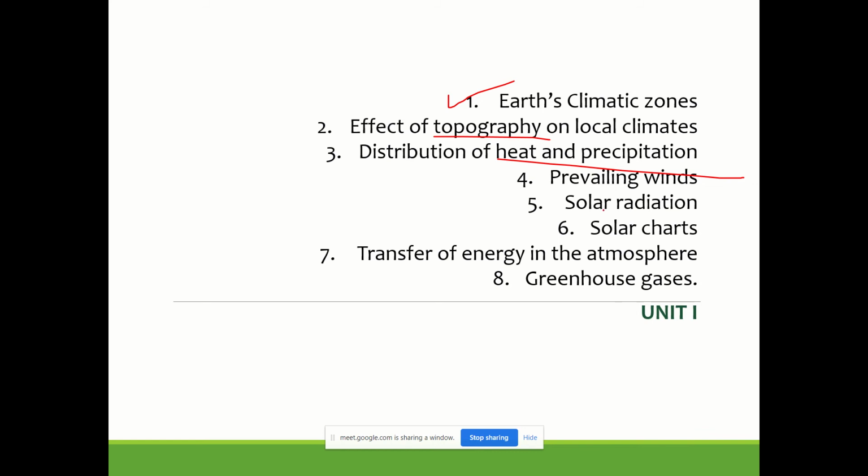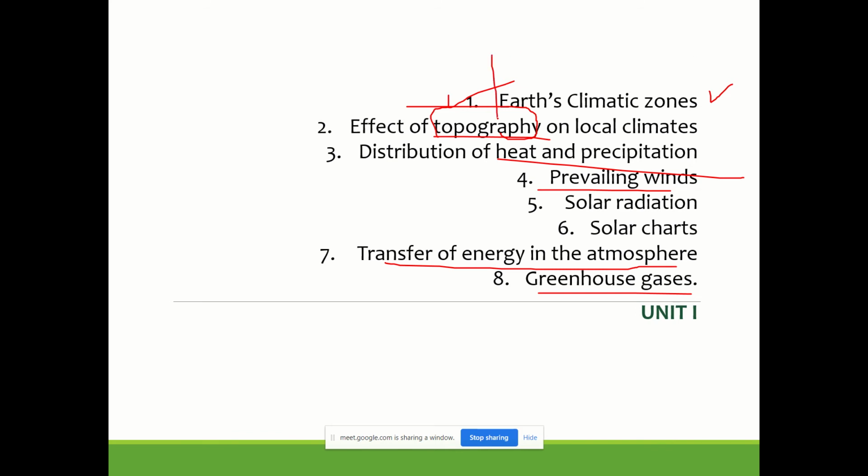Some of it will be overlapping. For example, some aspects of topography will also be discussed here today. And for wind, energy transfer, and greenhouse gases, there will be some overlap in the discussions. So we'll see how best we can try to understand all this during the course of the time.